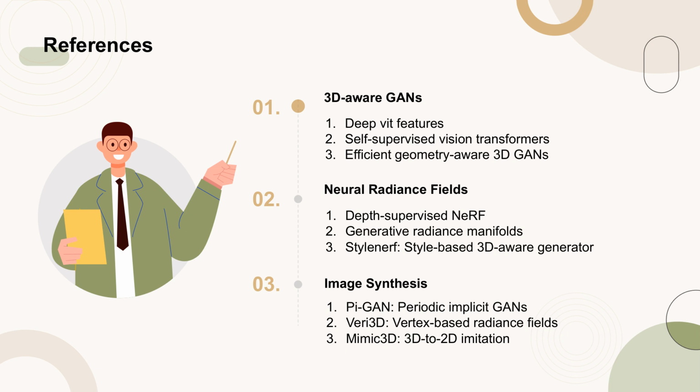Additionally, we will discuss the advancements in neural radiance fields, NeRF, such as depth-supervised NeRF, generative radiance manifolds, and the style-based 3D-aware generator called StyleNeRF. Finally, we will touch upon various methods for image synthesis, including pi-GAN for 3D-aware image synthesis, Vox3D for generative voxel-based radiance fields, and Mimic3D for 3D to 2D imitation.